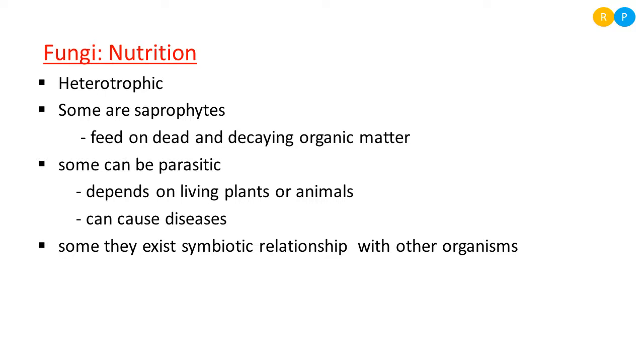Then some of the fungi exist in a symbiotic relationship with other organisms. Again, a new word here: symbiotic relationship. What is meant by the symbiotic relationship? In a symbiotic relationship, two different organisms are living together. In this kind of association, both organisms are mutually benefited. That means one organism helps the other organism and the other organism helps this organism. Like this, both organisms are mutually associated with one another. So some of the fungi are examples of symbiotic relationship.